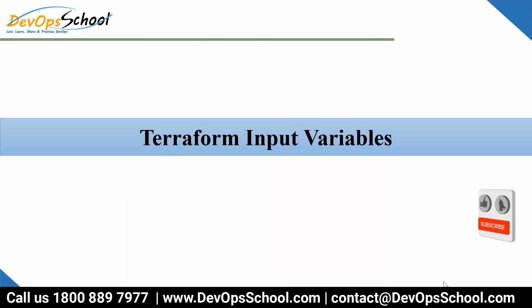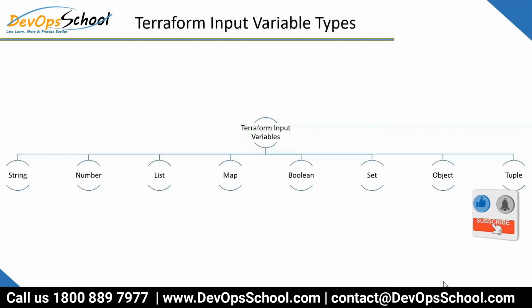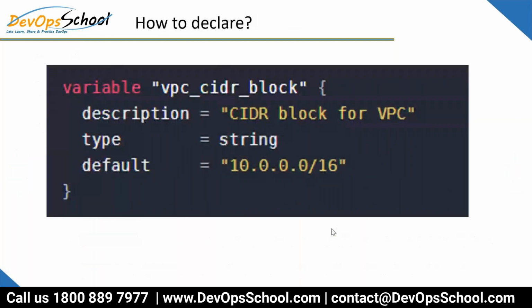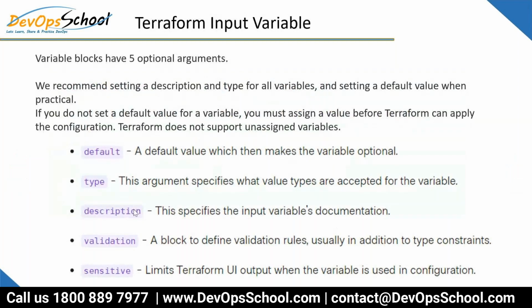So let me show you how to declare the variable. These are the types of variable: string, number, list, map, boolean, set, object. All these come from Golang actually. How to declare a variable? Every time you declare a variable in the TF file, these are the fields we have: type, default, description, validation, and sensitivity. So here is one example.